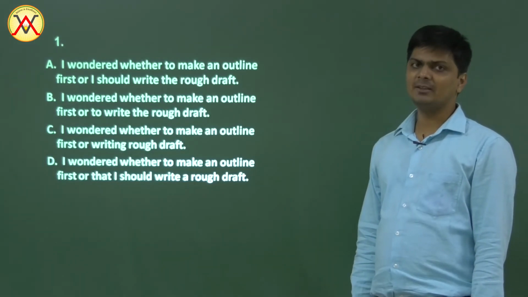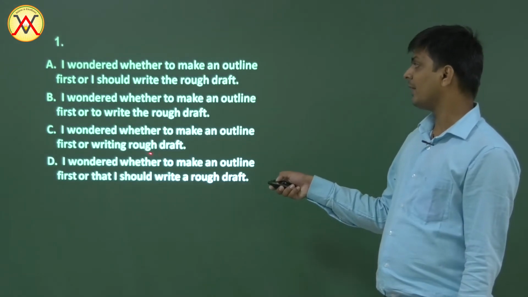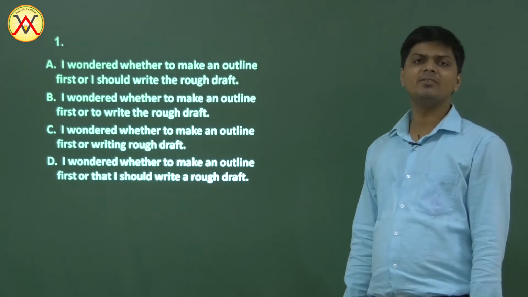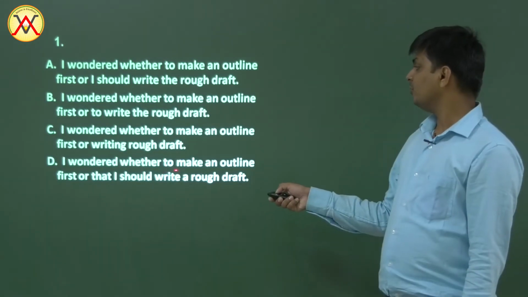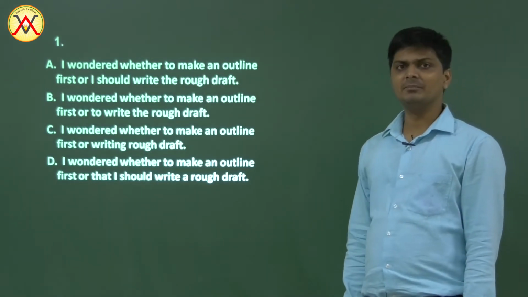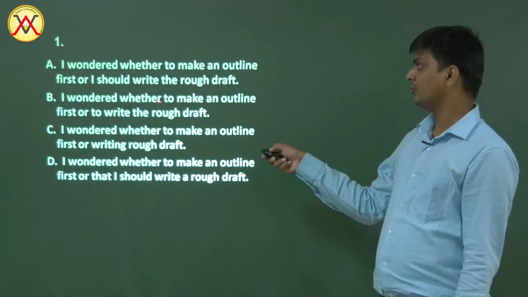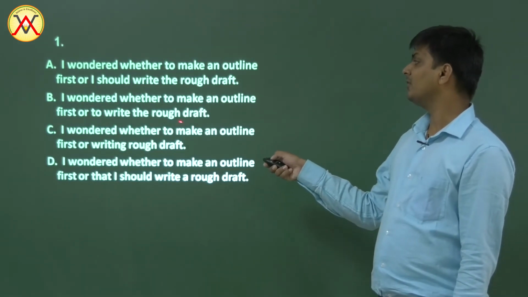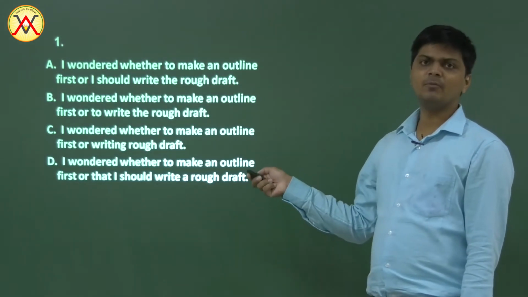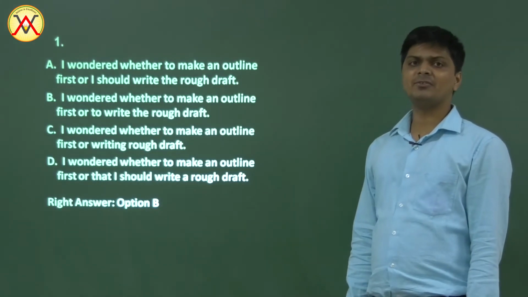Let's check the third and the fourth too. I wondered whether to make an outline first or writing. Here it is to make and then writing, so it violates parallelism. I wondered whether to make an outline first or that I should. Again, it is violating parallelism. Option B is right: to make, to write. Option B is the right option because it has the right parallel structure.